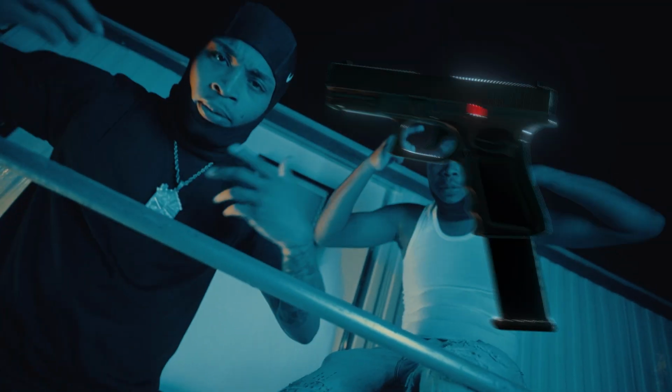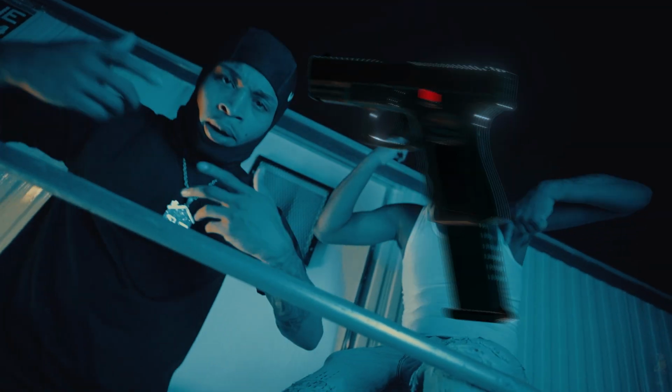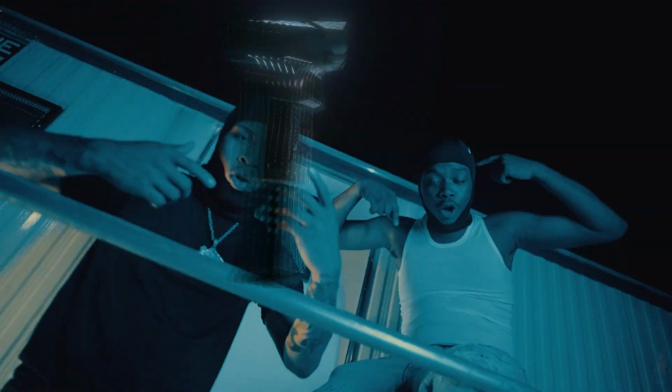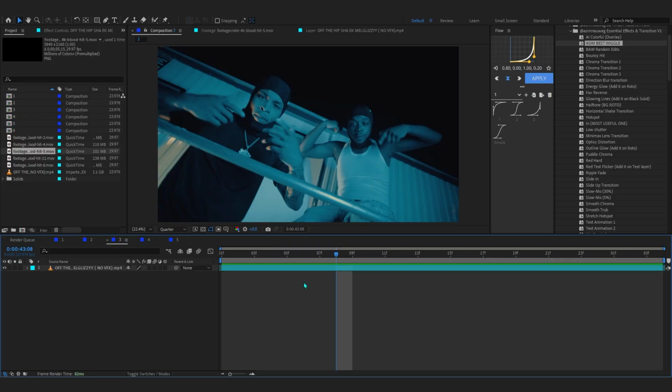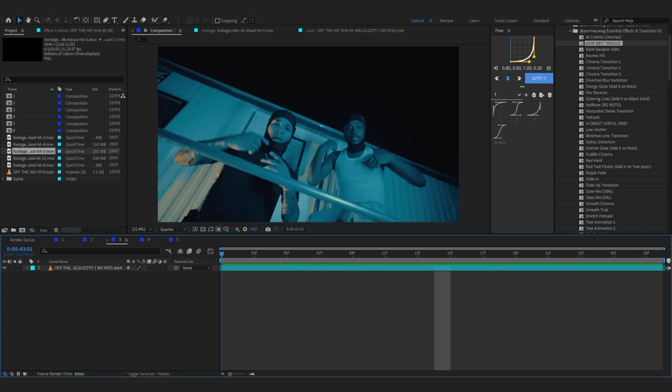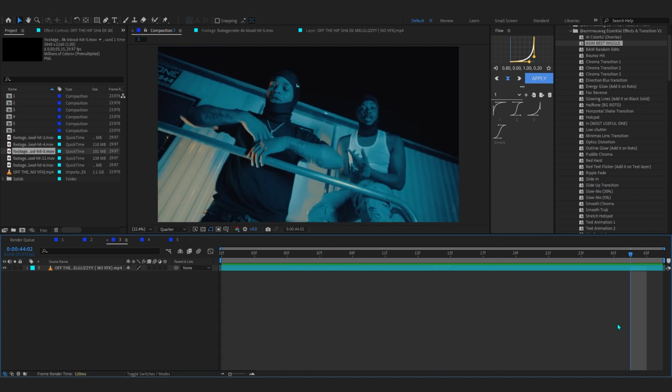Our third effect will be these 3D effects. You can see this looks really cool. I use 3D effects on every single video of mine. It is the sauciest thing you can call. So to make some 3D effects, you can see on my timeline I have this simple clip right here from the same music video, so we're gonna add it on here. But to add 3D, there's a lot of methods. You can do it free on Blender, you can do it on Cinema 4D, you can do it on After Effects, like the GLB type of animation in there.